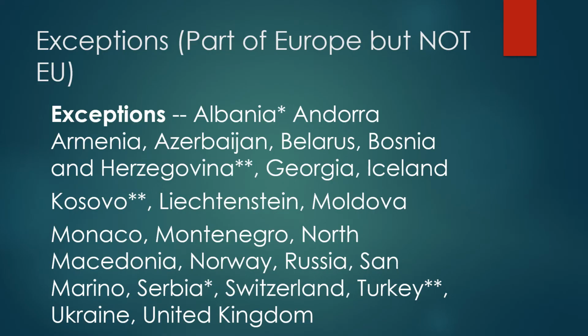Like we know that there are 44 countries in Europe, and not all 44 countries are part of the European Union. And so countries like Albania, Andorra, Armenia, Azerbaijan, Belarus, Bosnia, Georgia, the names mentioned here, are not part of the European Union, but they are part of Europe.